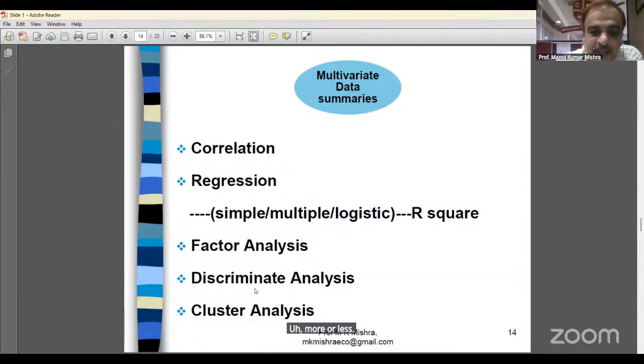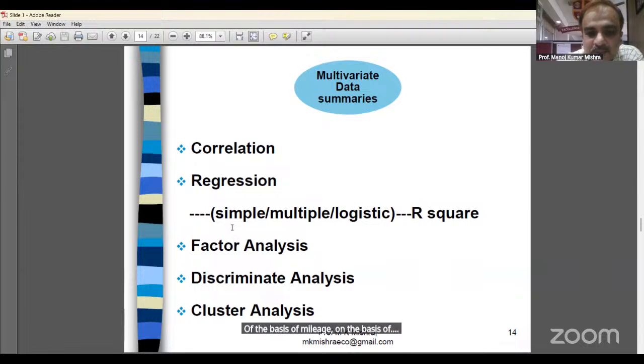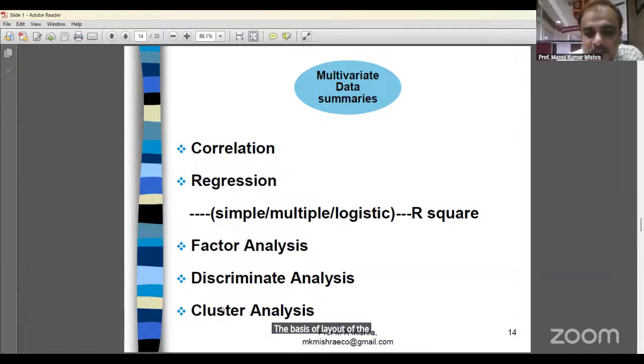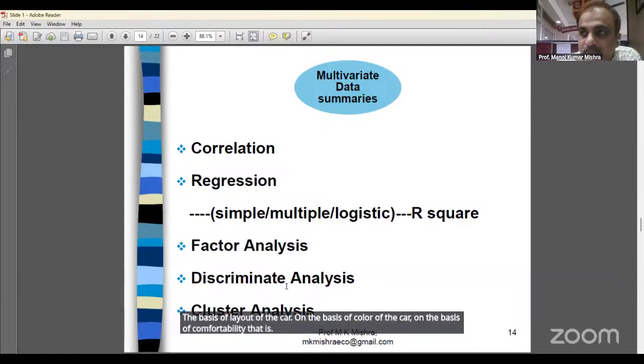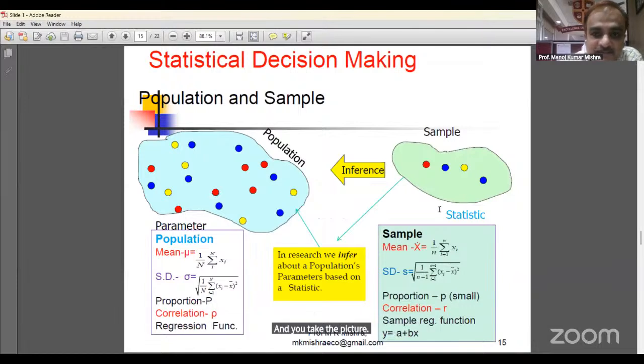Discriminant analysis: we do the discrimination. Take two products, a car prepared by the first company and a car prepared by the second company. Which one is better? On the basis of price, mileage, layout of the car, color of the car, and comfortability, we do the discrimination. Then we decide which is better, we write the interpretation, and we take the decision.